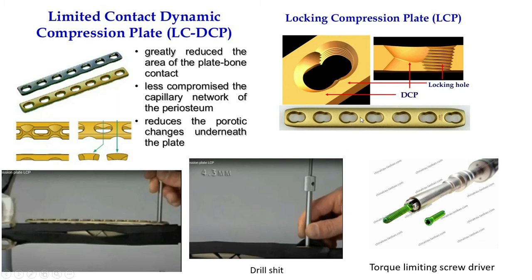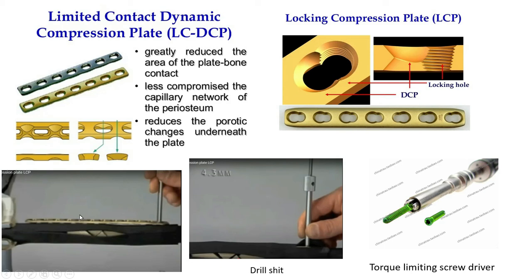Now using the cortical screw and locking screw properly is very difficult and needs expertise. Why? Because for the locking screw you have to drill the bone in the central axis.